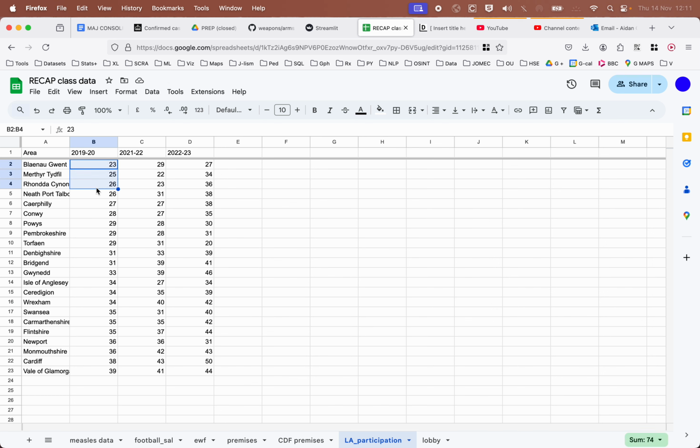Okay, what's the median percentage in each of the 3 years? Okay, so probably just easiest to go equals MEDIAN. Tell it what to look in. So B2 to B23, and the median is 32.